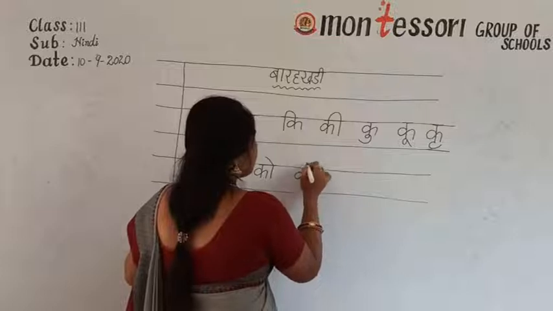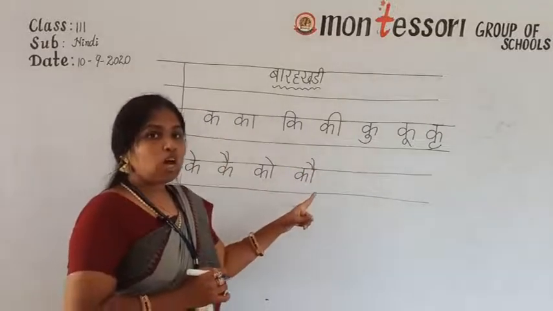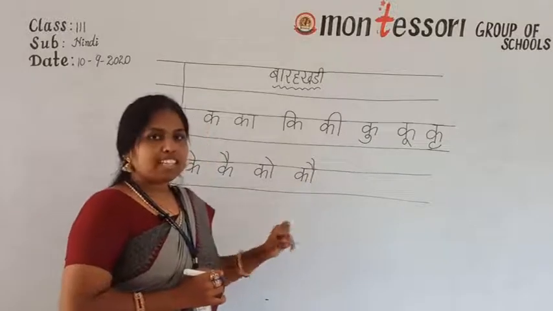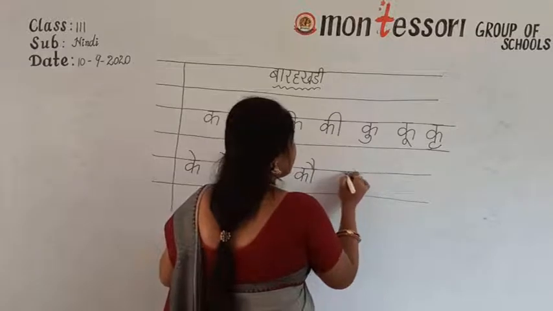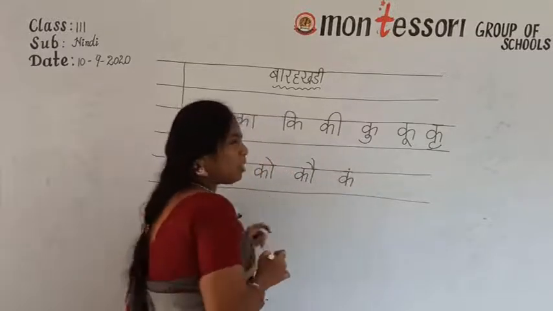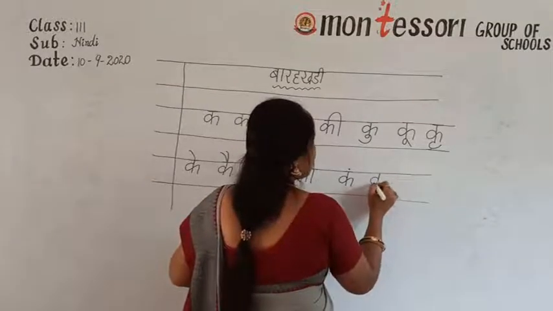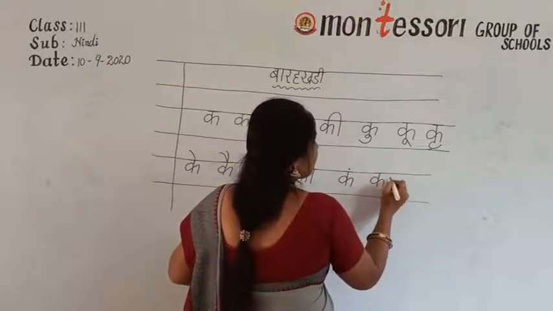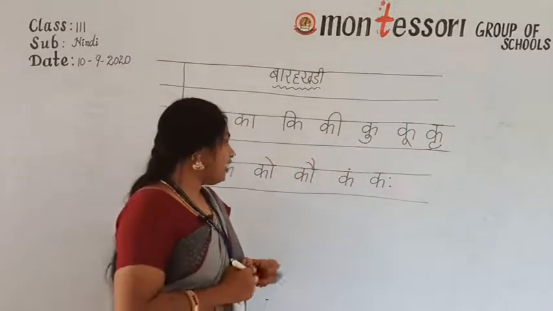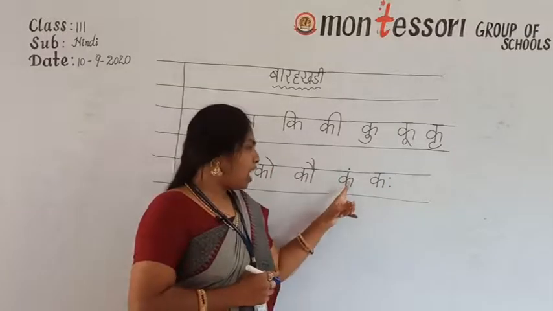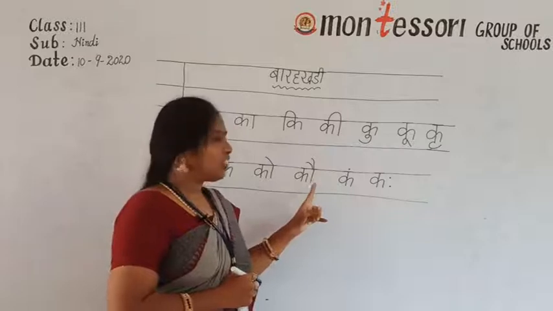The next. Ka au ki matra, kau. Ka au ki matra, kau. The next. Ka am ki matra, kam. These are anuswar, na? I told you in class. Anuswars these are. Ka am ki matra and aha ki matra. Up to here only swarakshar letters.